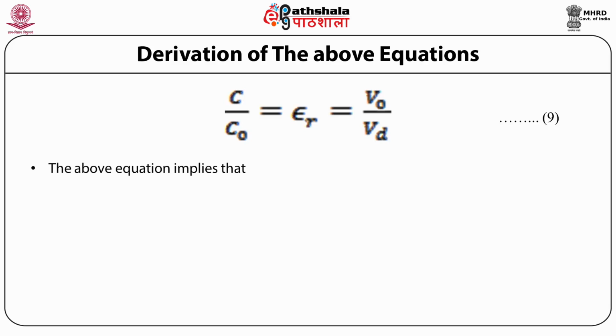The above equation implies that E0 by E is equal to epsilon R and E is equal to E0 by epsilon R, which is equal to Q by A epsilon 0 epsilon R, from which the equation that we get is Q by A epsilon 0 epsilon R is equal to Q by A epsilon 0 minus Q prime by A epsilon 0, that is Q minus Q prime is equal to Q by epsilon R. This shows that the induced charge Q prime is less than the free charge Q and is 0 when epsilon R is equal to 1, or the dielectric is absent.